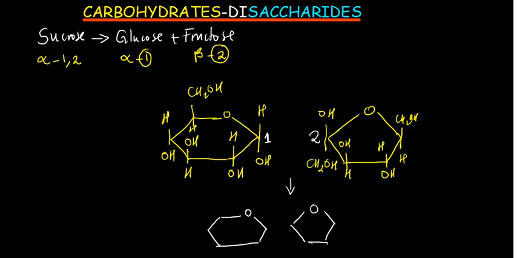So what you are going to see is when one of these donates an H, the other one donates an OH, water is going to be released. That is why we call it a condensation reaction. And so what you are going to see is this. We have got an H there. One oxygen is going to remain because the H has gone with the OH. One oxygen has remained, and that oxygen that remains is going to come here like that. And then this bond is going to continue like that. Okay. And then we have got a group that has remained here, which is the CH2OH like that.